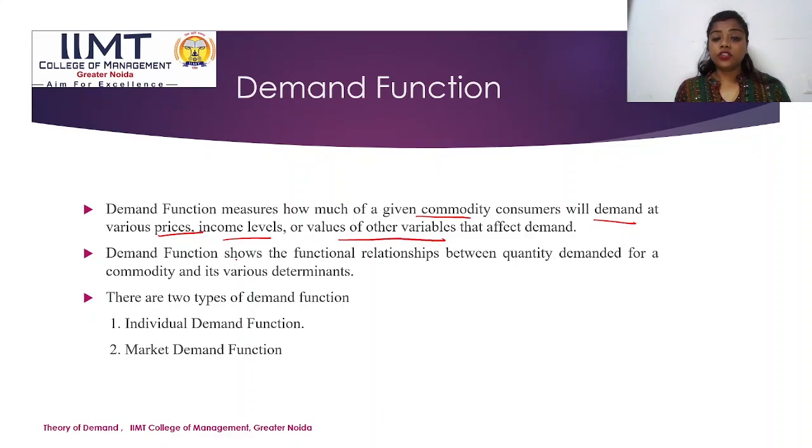So demand function basically is how much a consumer demands a commodity at a particular price at their given income, and the other factors also affect our demand. We'll be discussing these factors in the future. So with the help of demand function, we can conclude that demand shows the relationship between the quantity demanded of a commodity and its various determinants.